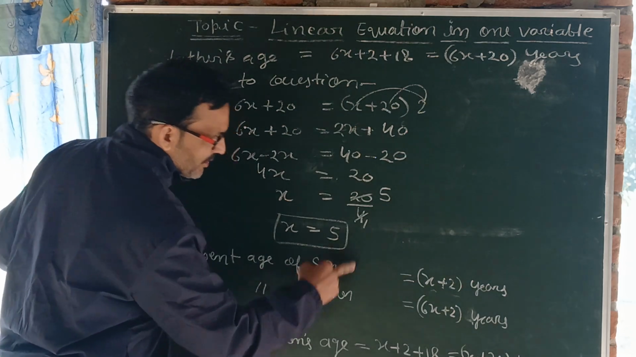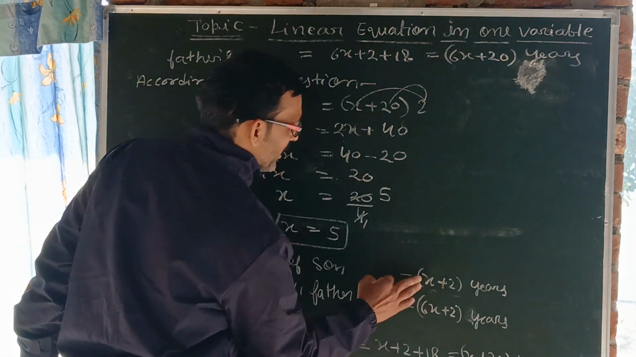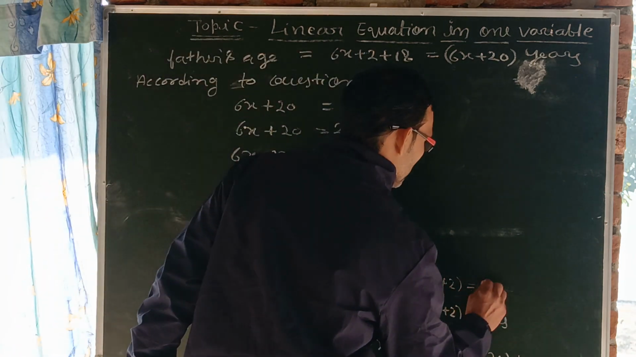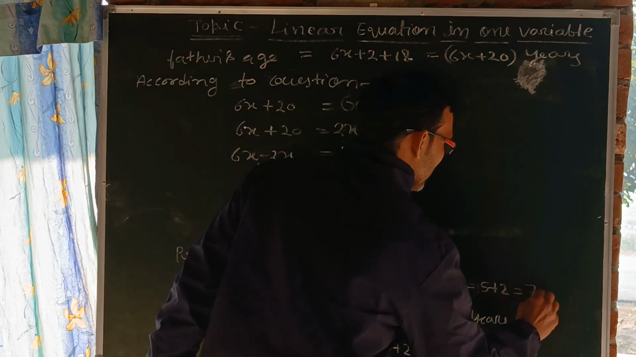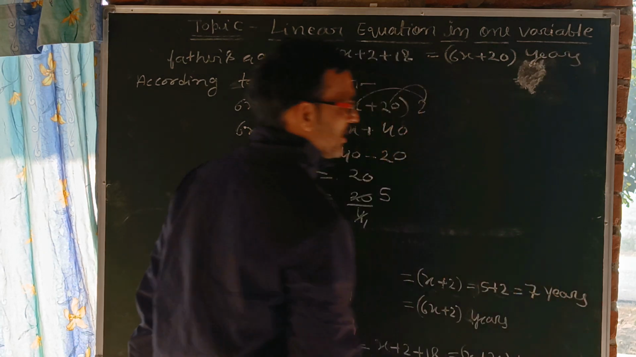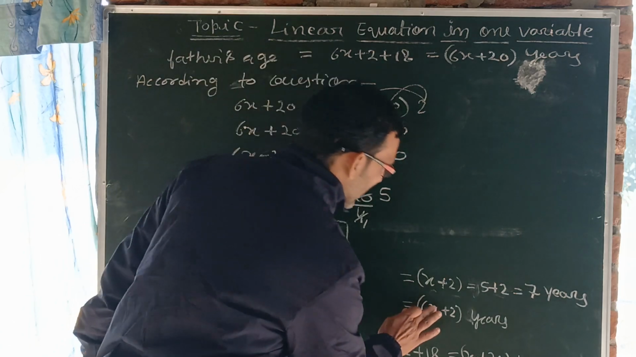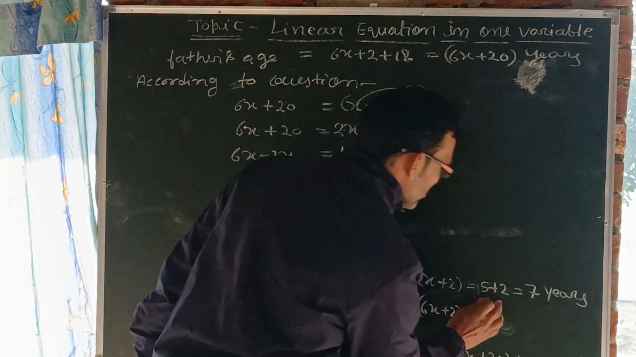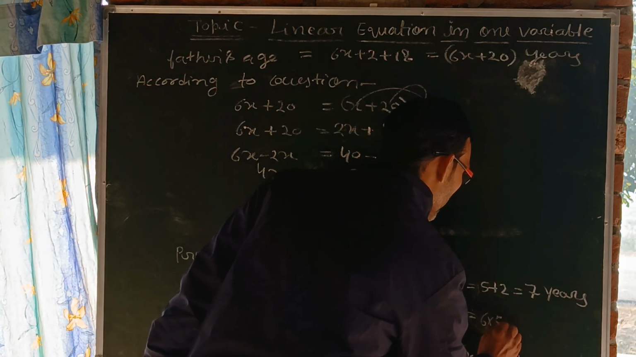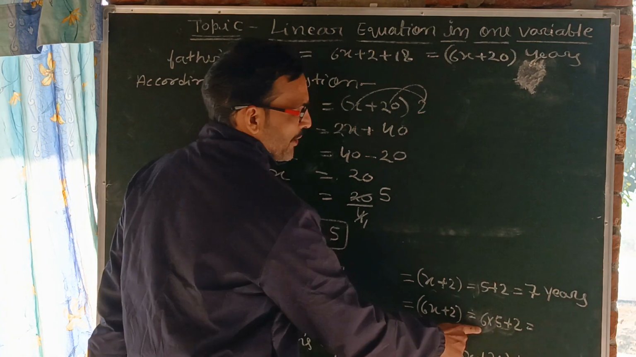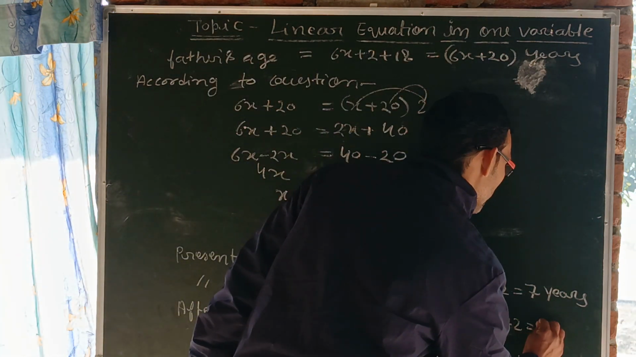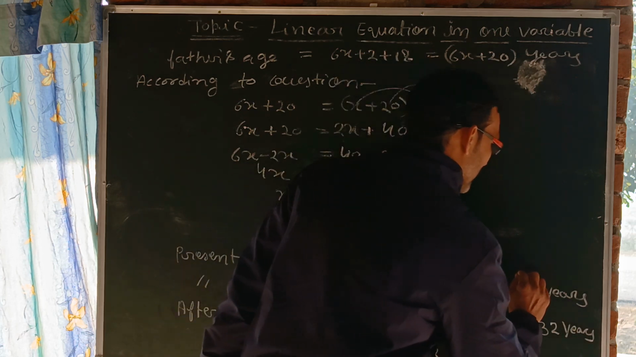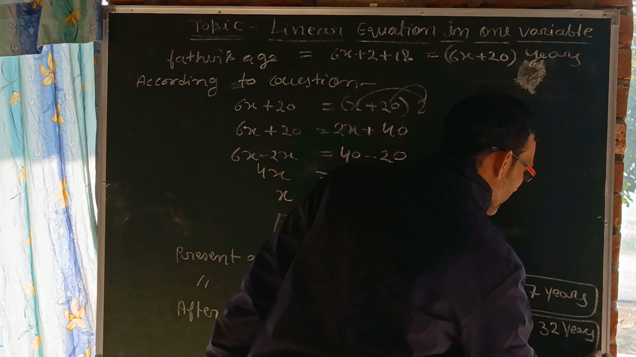x equal to 5. We have to find the present age of father and present age of son. So present age of son will be what? x plus 2. In place of x, I will write the value of x, that is 5. It will be equal to 5 plus 2, which means 7 years. This 7 years will be the present age of son. And in place of this x, I will keep this 5 in the present age of father. It will be 6 into 5 plus 2. 6 times 5 is 30, and plus 2, it will be 32 years. This is the present age of son, and this is the present age of father.